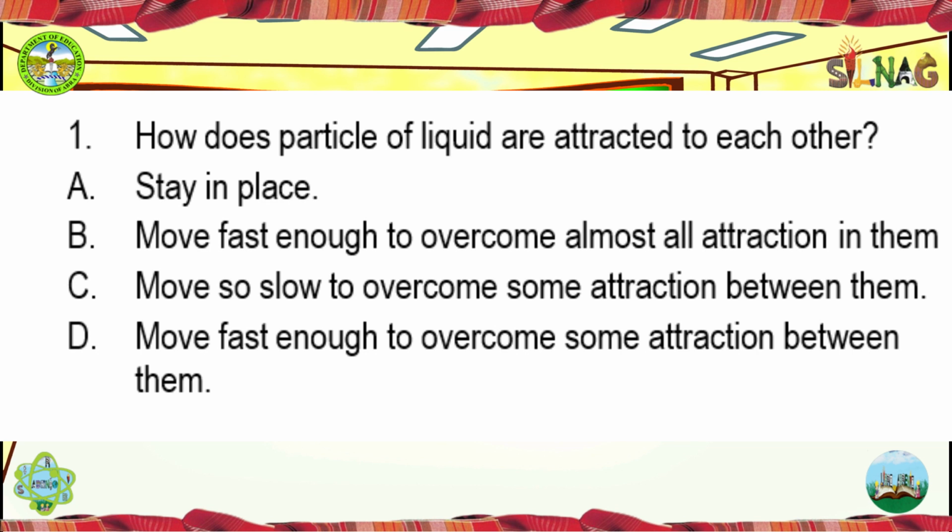Question number 1. How are particles of liquid attracted to each other? A. Stay in place. B. Move fast enough to overcome almost all attraction between them. C. Move too slowly to overcome some attraction between them. D. Move fast enough to overcome some attraction between them.